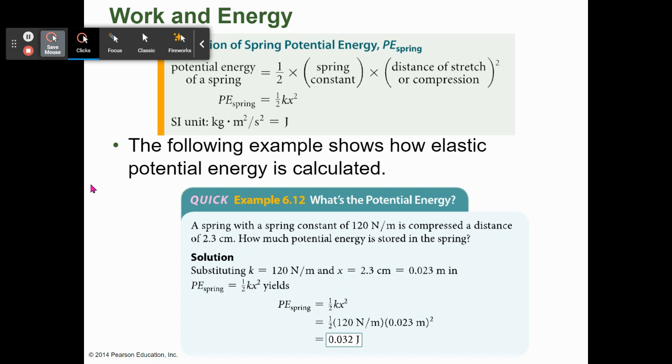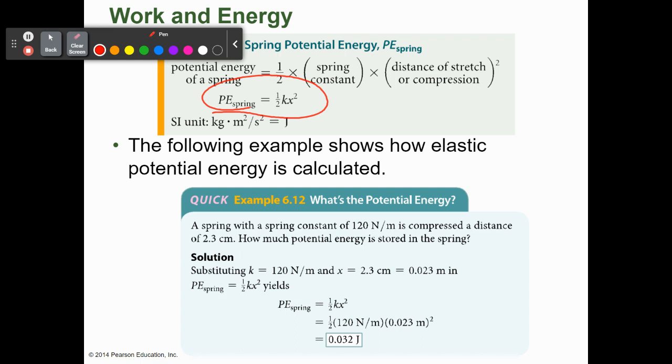So here's an example. A spring with a spring constant of 120 newtons per meter is compressed a distance of 2.3 centimeters. How much potential energy is stored in the spring? We're just going to plug into 1/2 kx squared. That's the potential energy or the work. So 1/2 times 120 newtons per meter times 0.023 meters, and then don't forget to square that.